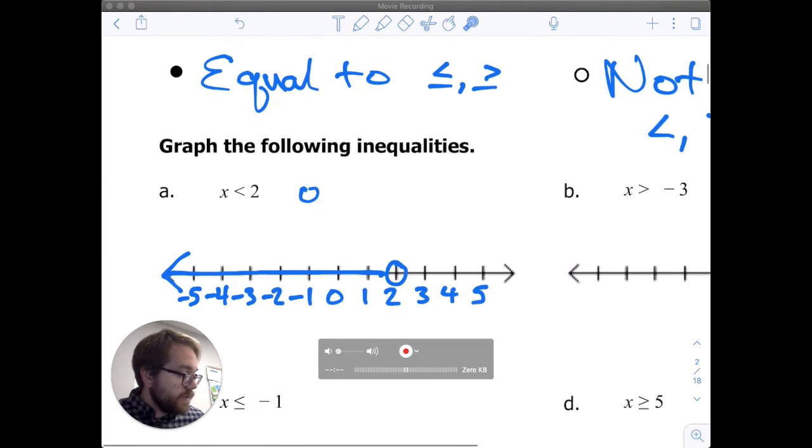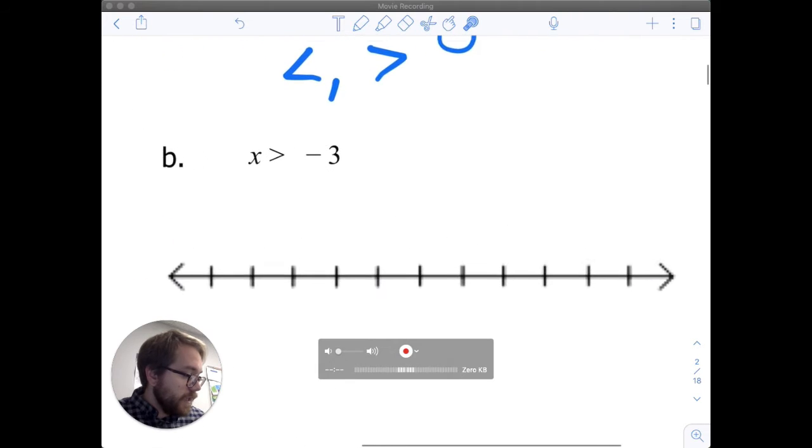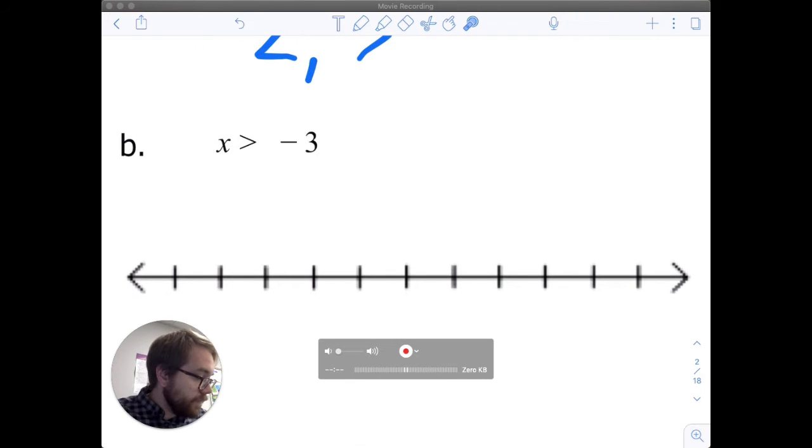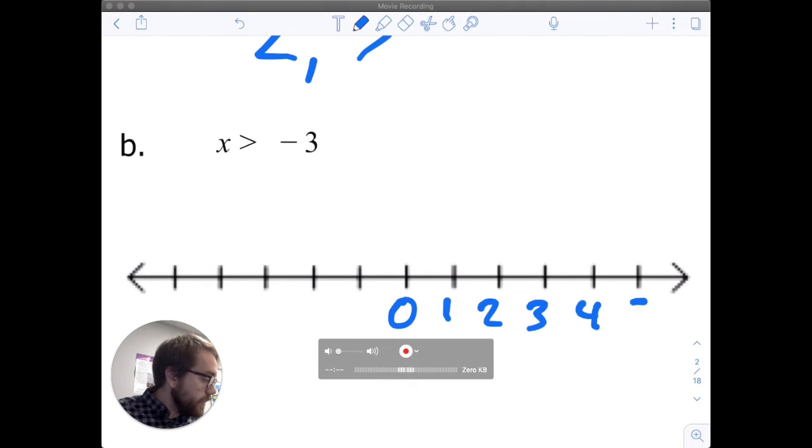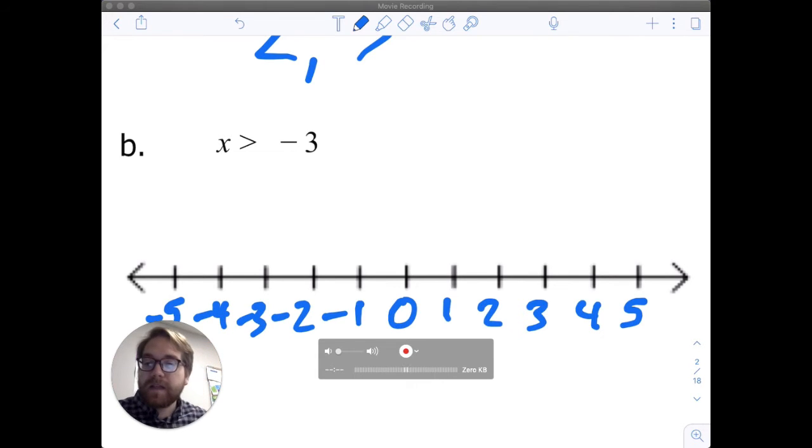Let's look at another one. B, x is greater than -3. Again, I'll put 0 somewhere on my number line, and then I'll fill in my numbers 1, 2, 3, 4, 5, -1, -2, -3, -4, -5.